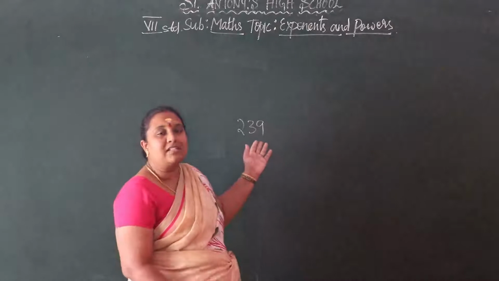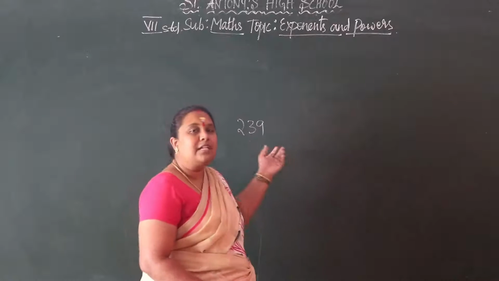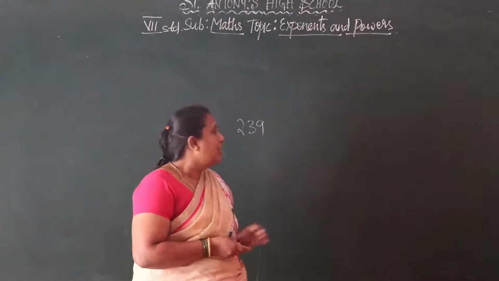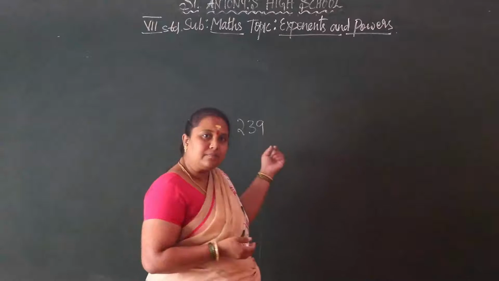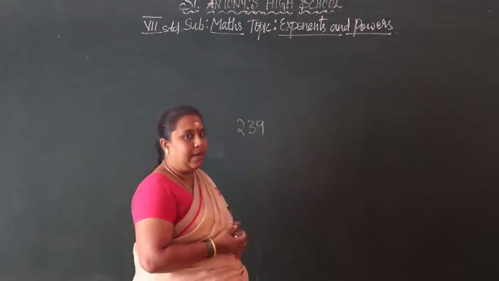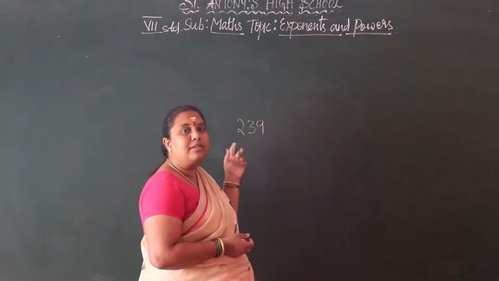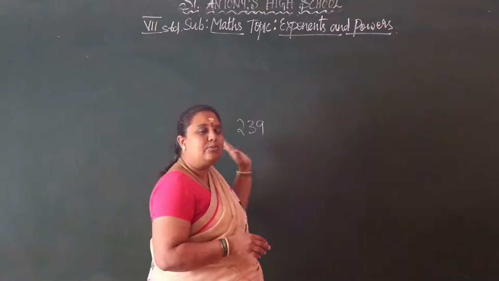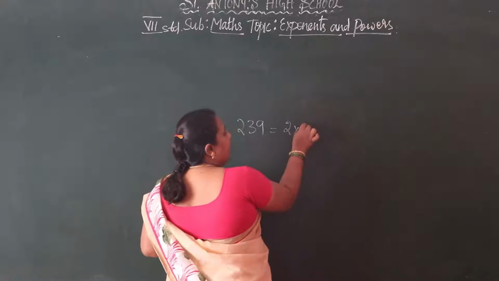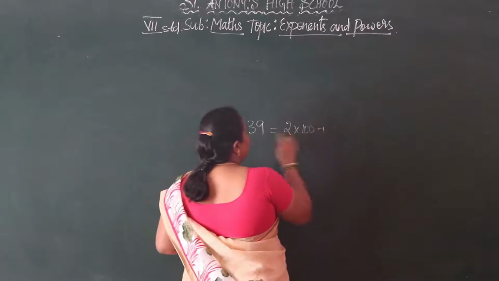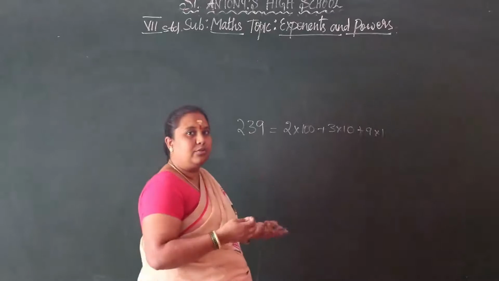See, we have to write 239. This is a standard form, not a short form. So this is the standard form of the numbers, in the Indian numeral system. Now we have to write this in an expanded form. How to expand this? By its place values. 9 is in the 1's place, and 3 is in the 10's place, and 2 is in the 100's place. So we expand this as 2 into 100 plus 3 into 10 plus 9 into 1. So you know this.